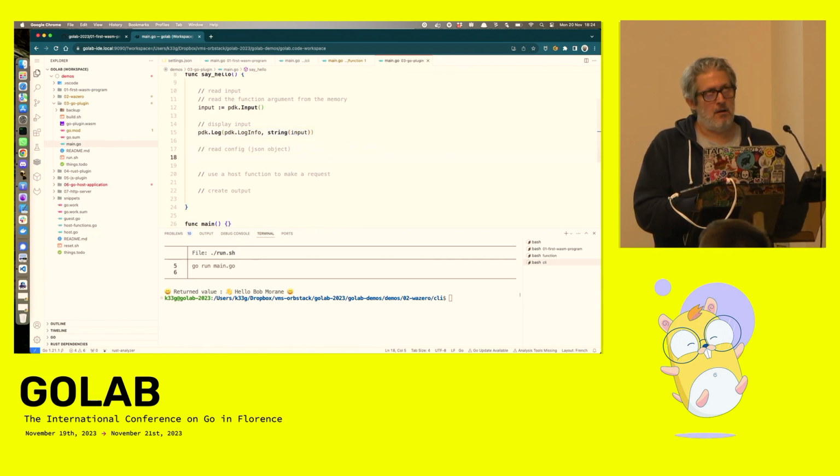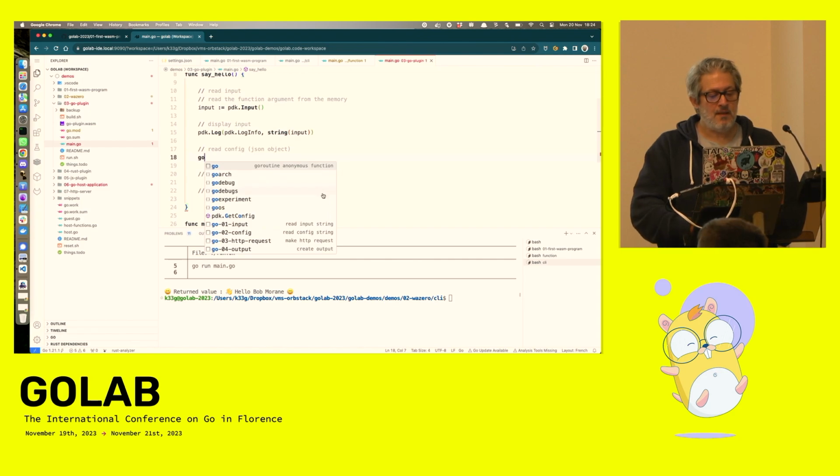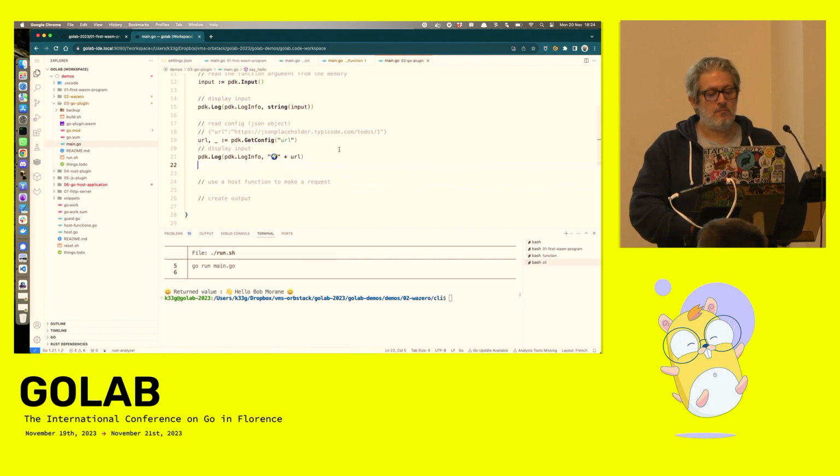XTSM allows you to pass some config object with JSON. So I will search the value with the URL key, and then I will be able to call the URL. I will display the URL.